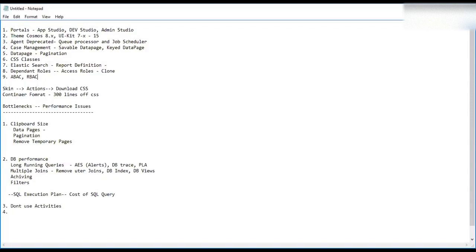Yeah, attribute-based access control and rule-based access control, but I haven't worked on it. Yeah. So someone said something, I lost completely.